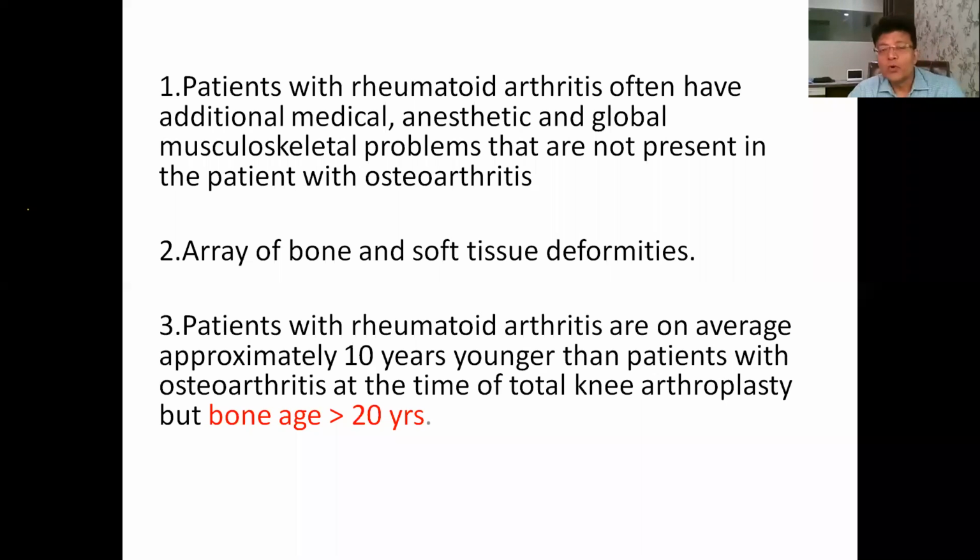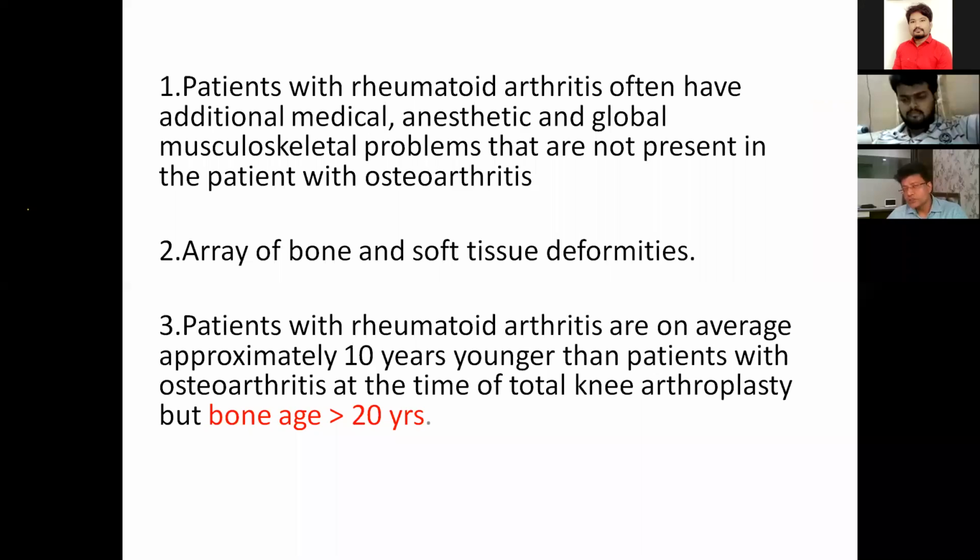It has an array of bone and soft tissue deformity which is not present in the osteoarthritis patient. This third point is important. The patients with rheumatoid arthritis are on average 10 years younger as compared to the patients of osteoarthritis. Meaning the onset of the illness is approximately 10 years younger. And another important point is the patient who comes for joint replacement is 20 years younger than the osteoarthritis patient, and the bone age is about 20 years more as compared to osteoarthritis patient.